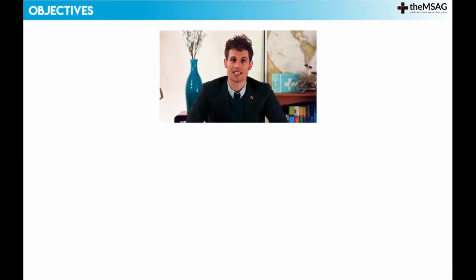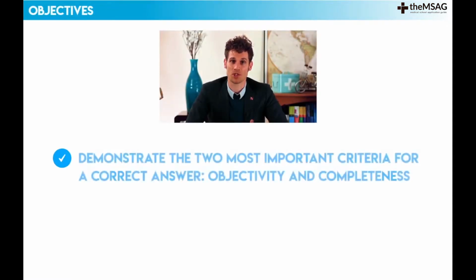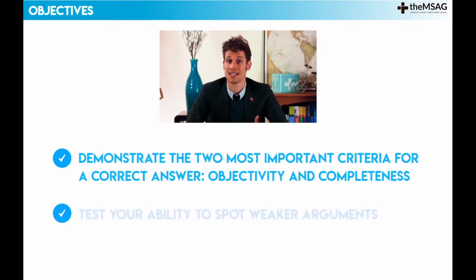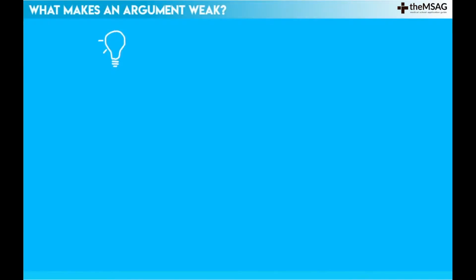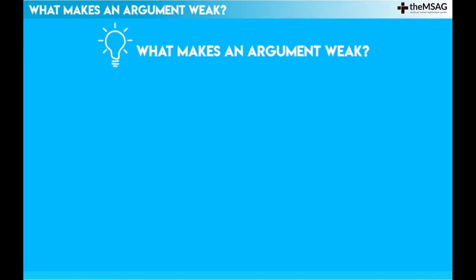Our objectives over the next 7 minutes or so are to demonstrate the 2 most important criteria for a correct answer, objectivity and completeness, and to test your ability to spot weaker arguments. So, what makes an argument weak in the eyes of the UCAT?